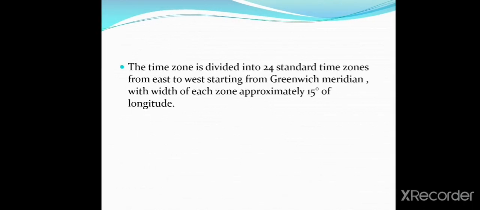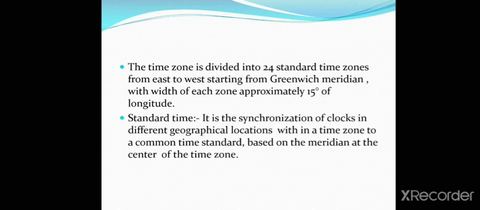The world is divided into 24 standard time zones from east to west starting from the Greenwich meridian, with the width of each zone approximately 15 degrees of longitude. Standard time is the synchronization of clocks in different geographical locations within a time zone to a common time standard based on the meridian at the center of the time zone.